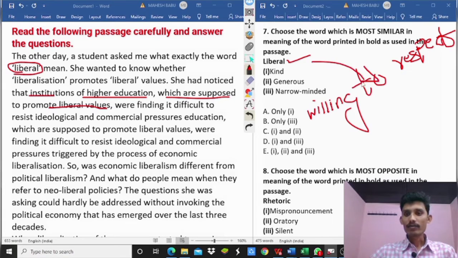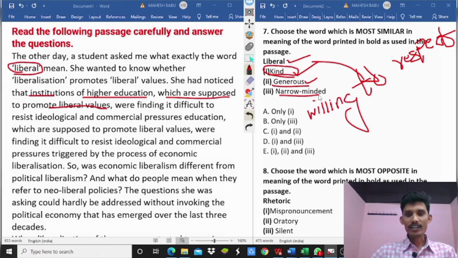Next, kind. Kind is nothing but a group of people having similar characteristics. Next, generous. Generous means willingness to give valuable things.